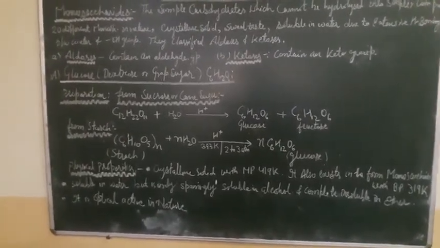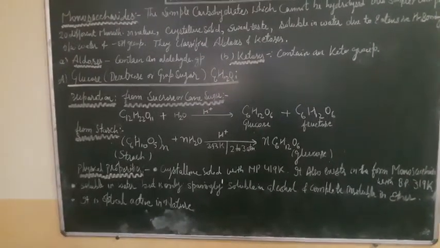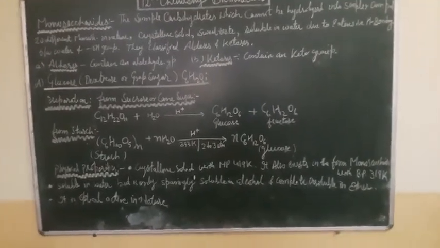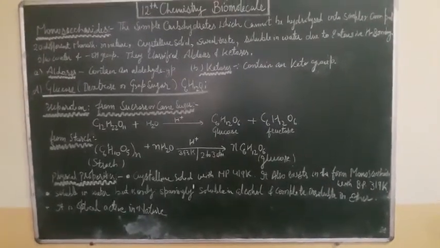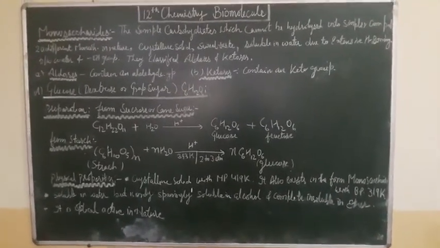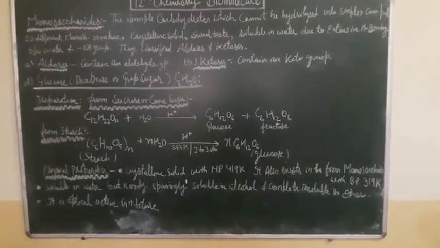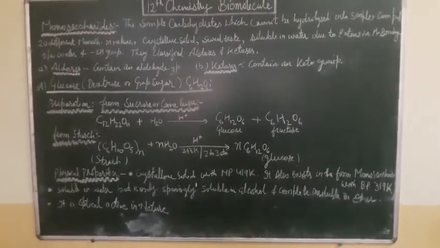Starch is a polysaccharide, and it reacts with dilute sulfuric acid at 393 Kelvin and 2 to 3 atmospheric pressure, and is converted into glucose.